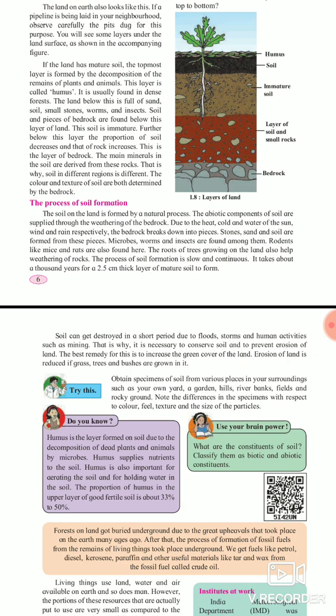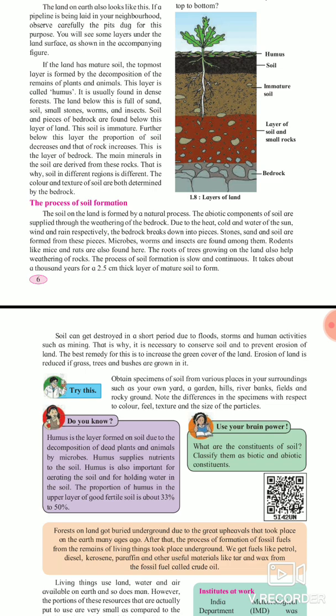So how much time is needed for the process of soil formation? It takes thousands of years for a 2.5 centimeter thick layer of mature soil to form. Now, soil gets destroyed in a short period due to flood, storm and human activity such as mining. See, the important thing is that the formation of soil takes too many years, thousands of years, but it can be destroyed in a very short period of time due to flood, meaning due to the force of water, as we discussed about soil erosion.